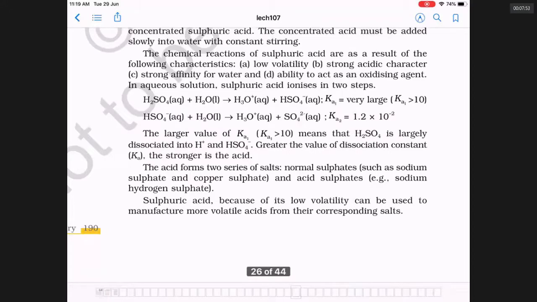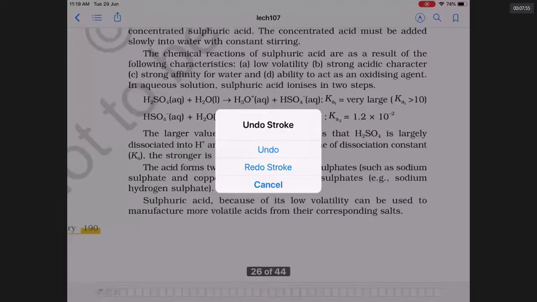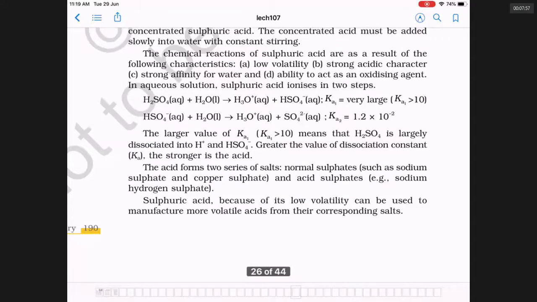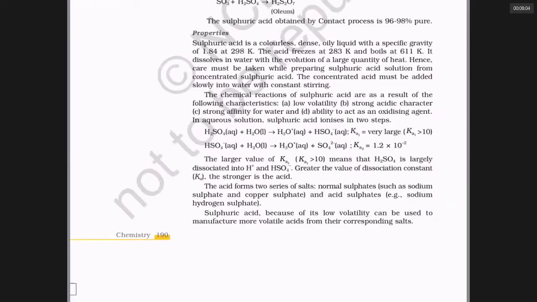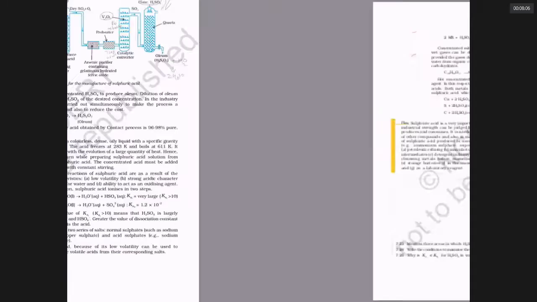Acid salt is NaHSO4. Sulfuric acid is really very less volatile. Sulfuric acid does not have a tendency to become vapors. So it is used to find melting points of salts.